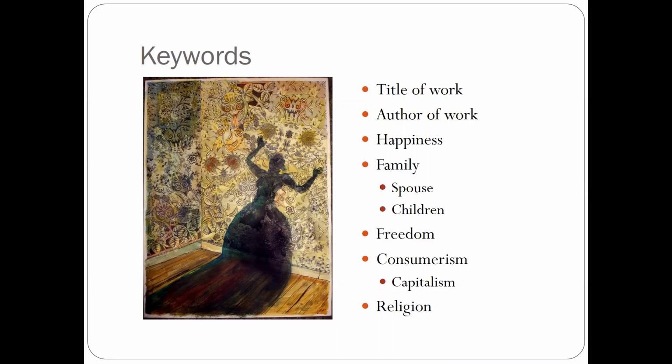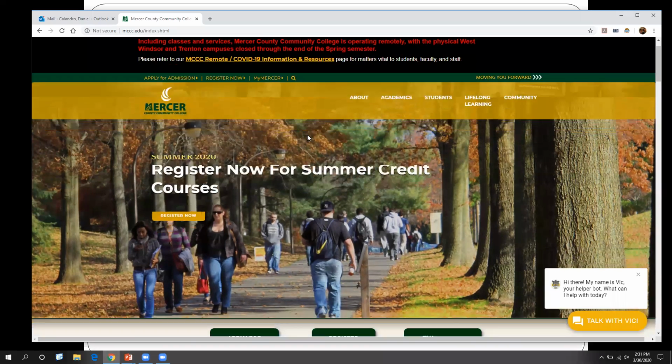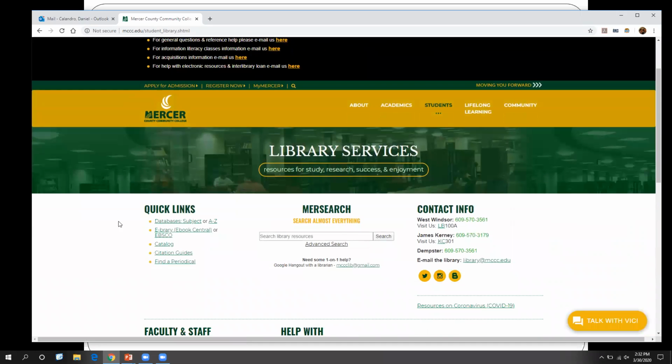So how do we get to ebrary? Once again, we're going to go to the main library page. So we start by heading to the main Mercer website, scrolling down, and going to library services. Over here on the left, once again, under quick links, you will see that we have our ebrary ebook central link. I just call it ebrary. So we're going to go to ebrary.